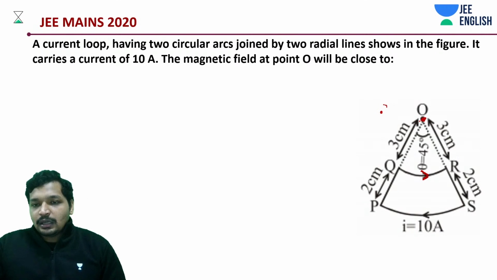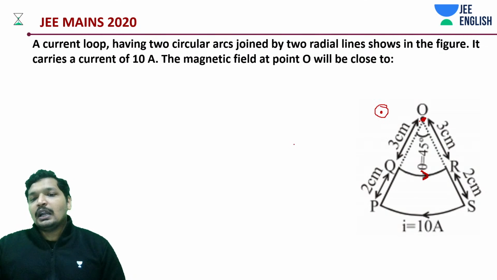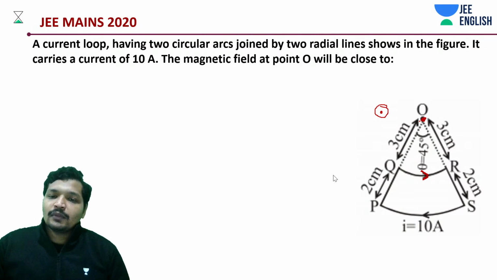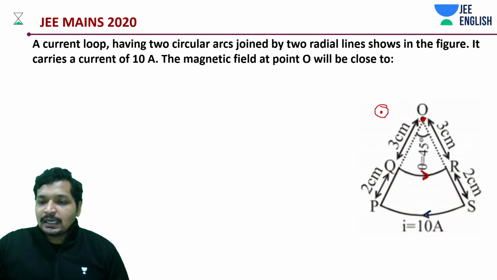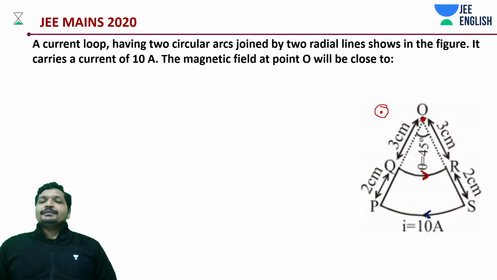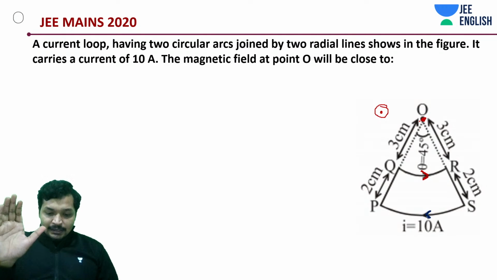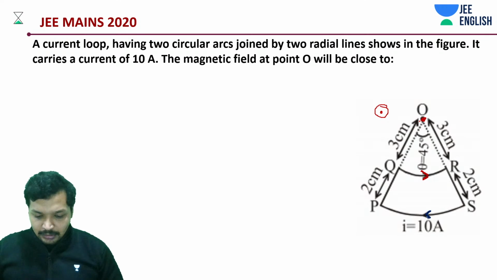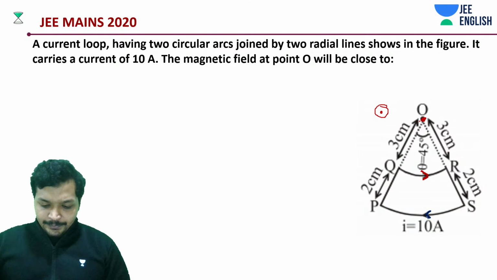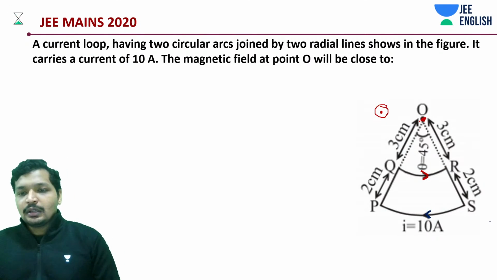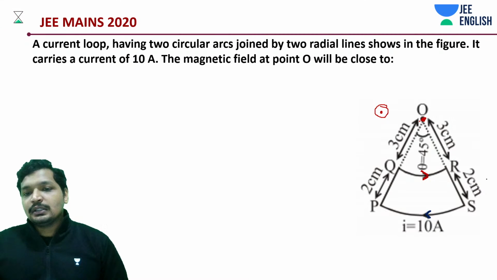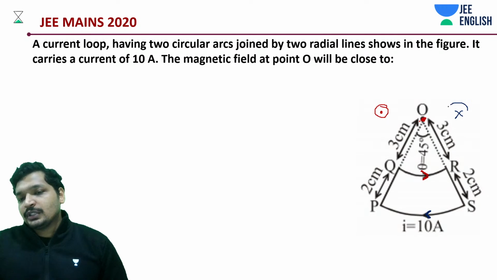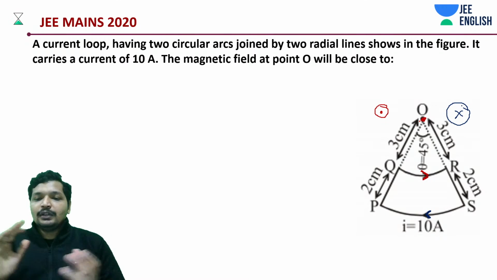Now, in this case, current is in this direction. That means it is supposed to be inside, right? In the opposite. Okay, good.